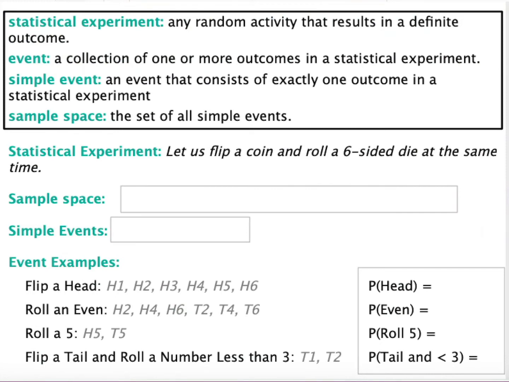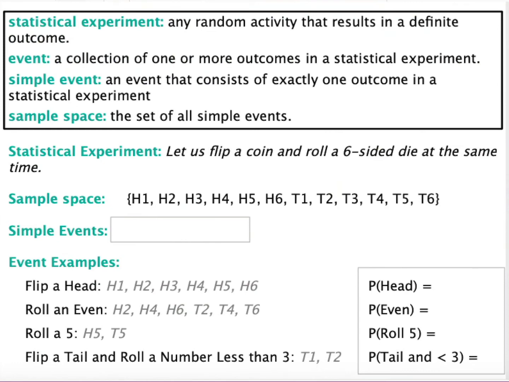So we're flipping a coin and rolling a die. What is our sample space? I like to use this set notation where we use curly brackets because we'll describe the set of all simple events that could happen. So flipping a coin, we could get a head and we could roll a 1. Or we could get a head and we could roll a 2. Or a head and roll a 3. And so the sample space is just where we list all of those combinations.